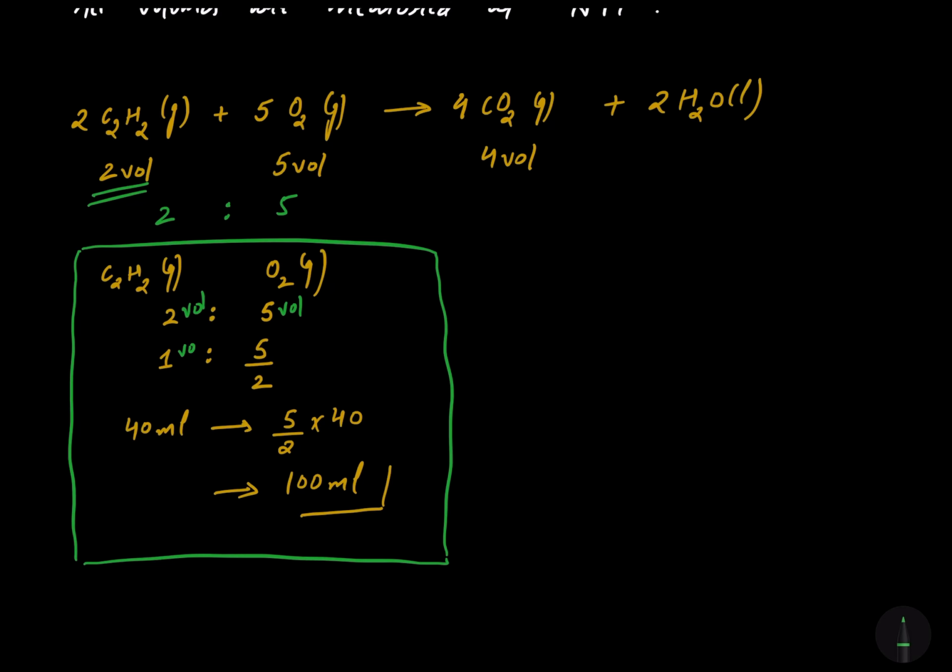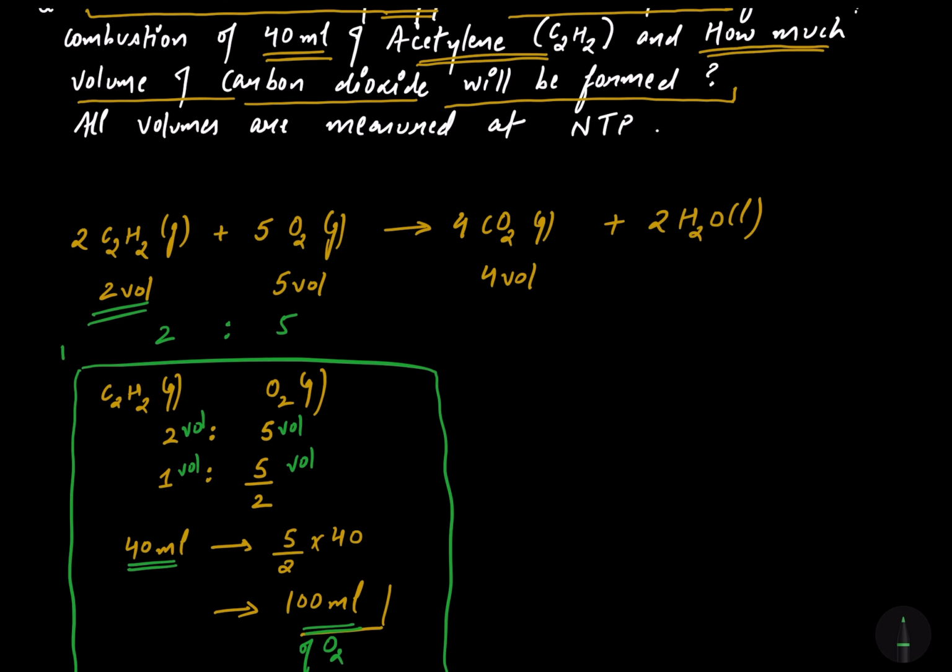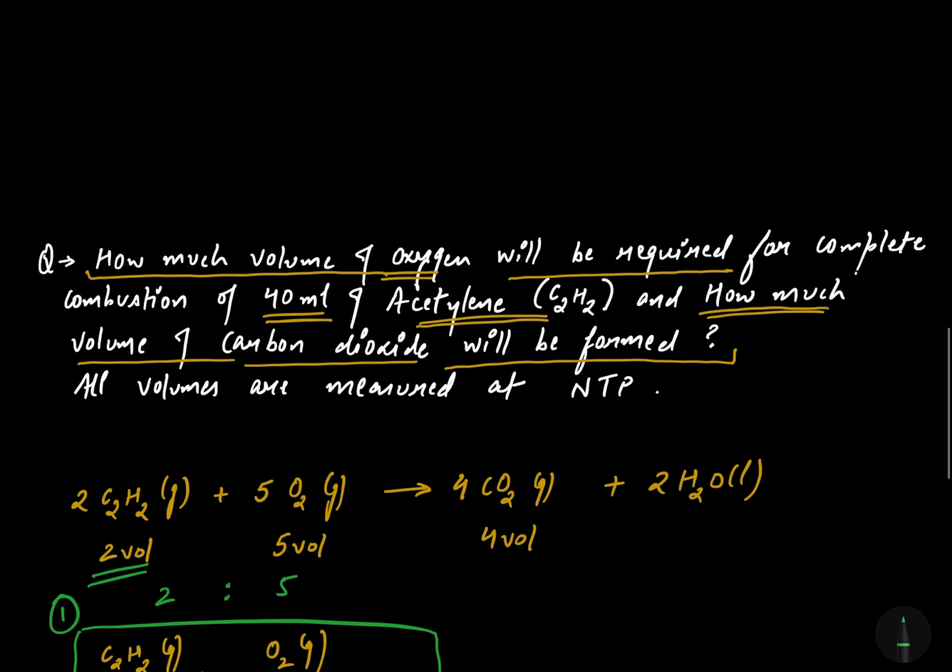Then 1 volume of acetylene will react with 5 by 2 volume of O2. Then 40 ml will react with 5 by 2 into 40, that comes out to be 100 ml of O2. So my first part of the question is solved, I have calculated the volume of oxygen that will react with 40 ml of acetylene.